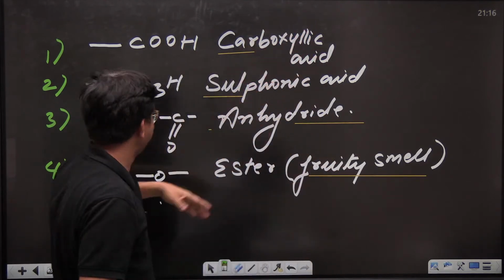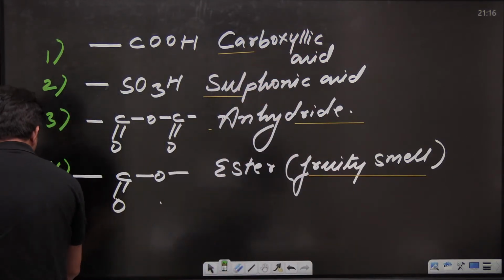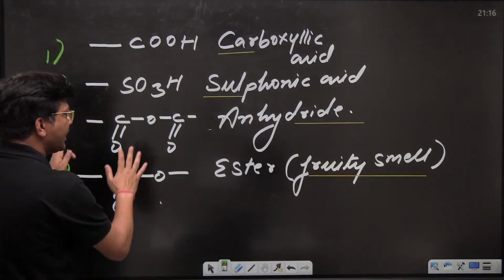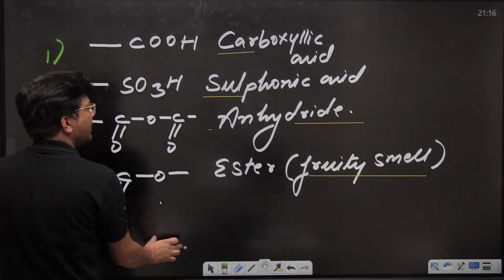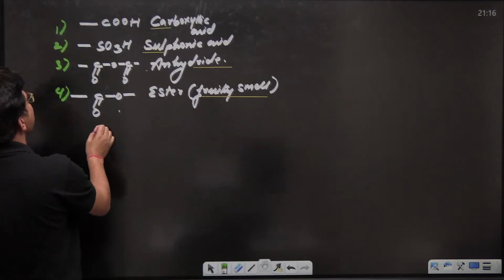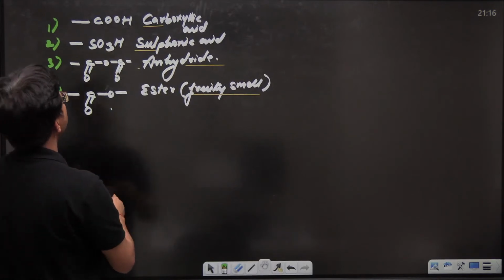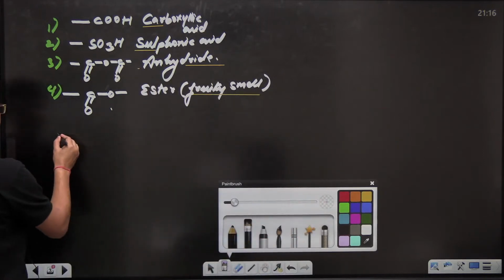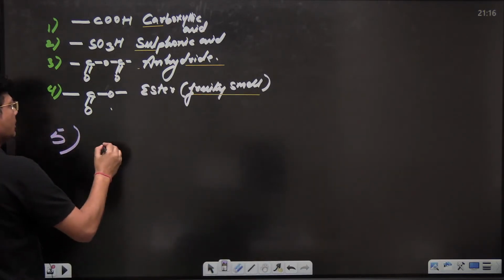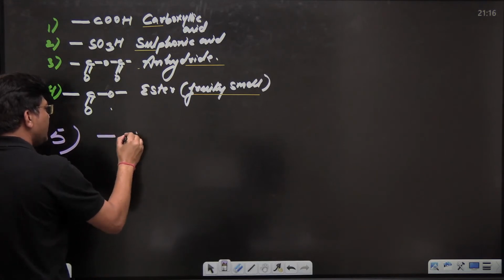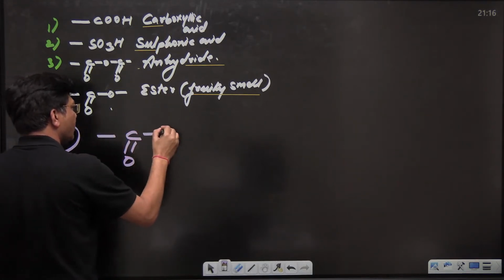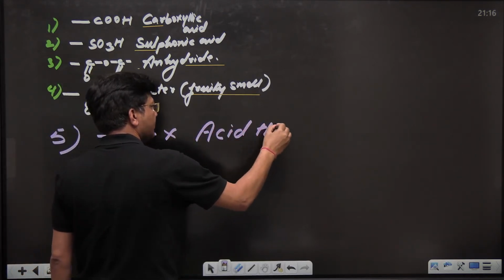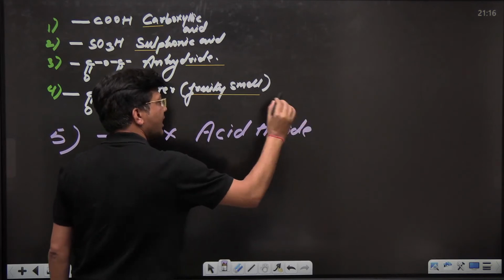Great. Now let me move towards the fifth one. I can do one more thing. Let me make it small, shift it over here, then I'm going to tell you more. Fifth one, everyone: COX, this is known as acid halide.